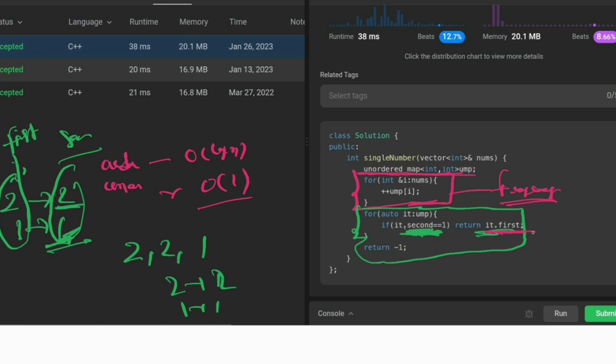So now you can see that your answer for this example will be 2, and if we are not able to find our answer, that means every element appeared twice, then we will simply return -1.